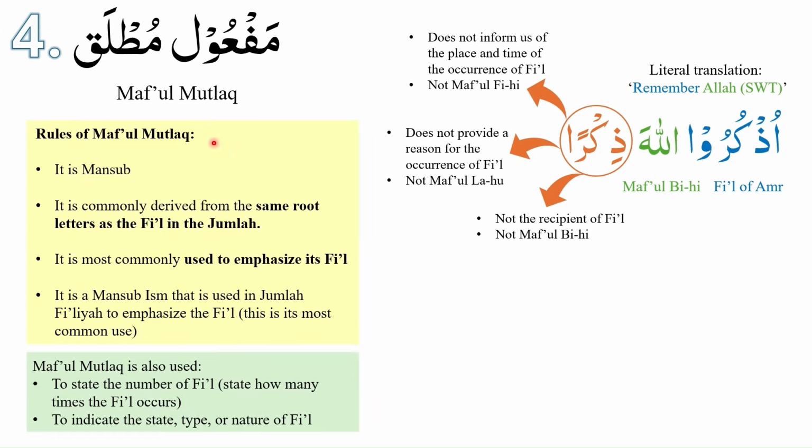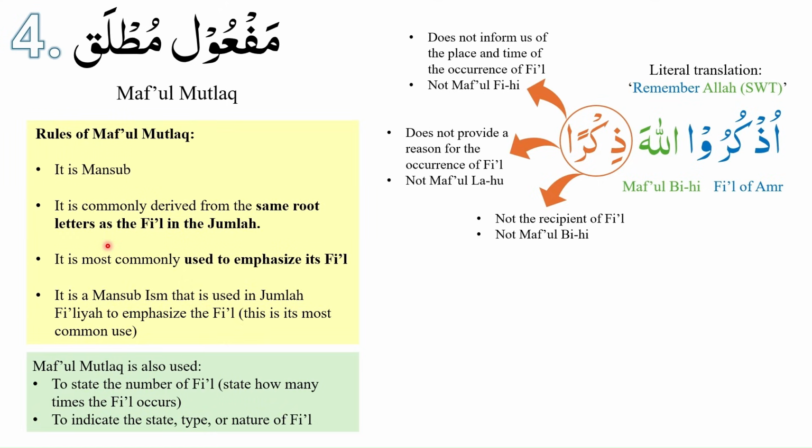Please note the following regarding maf'ul mutlaq. Maf'ul mutlaq has certain rules. Number one, it is mansoob because we are dealing with maf'ul. Next, maf'ul mutlaq is commonly derived from the same root letters as the fi'l in the jumla. So if we pay attention, zikran has the same root letters as uskuru. The root letters in zikran are the same as the root letters that are used to make this fi'l of amr.